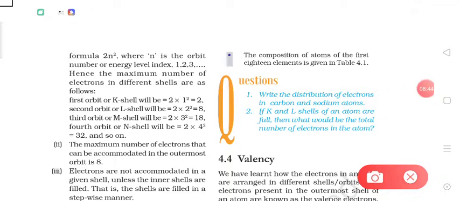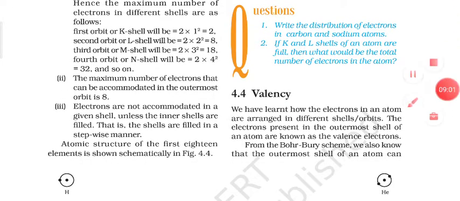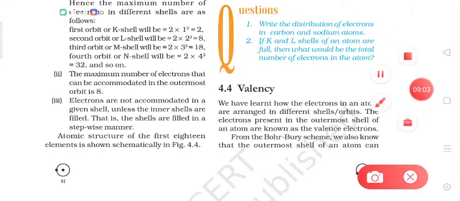In the same way, we have calculated here the maximum number of electrons for the M shell, that is the third shell, which is 18, and for the fourth shell it is 32. But not only this 2n square rule is followed, there are 2 more rules which need to be followed while writing the number of electrons in different shells.